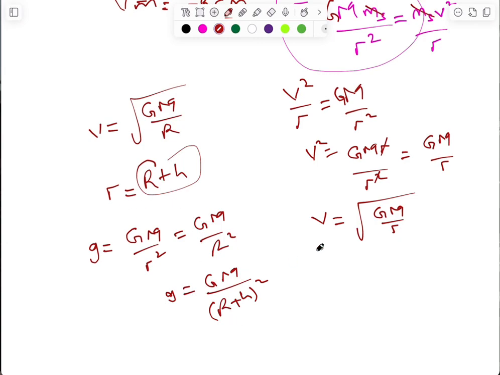And this same thing applies for every other thing that I've explained earlier. If it is not specified that it is at a certain height above the Earth's surface, just go ahead and use the radius of the Earth. But if it is specified, then you have to sum the radius of the Earth and the height that it is above the Earth's surface. You have to sum it together before you use it in any of the calculations.